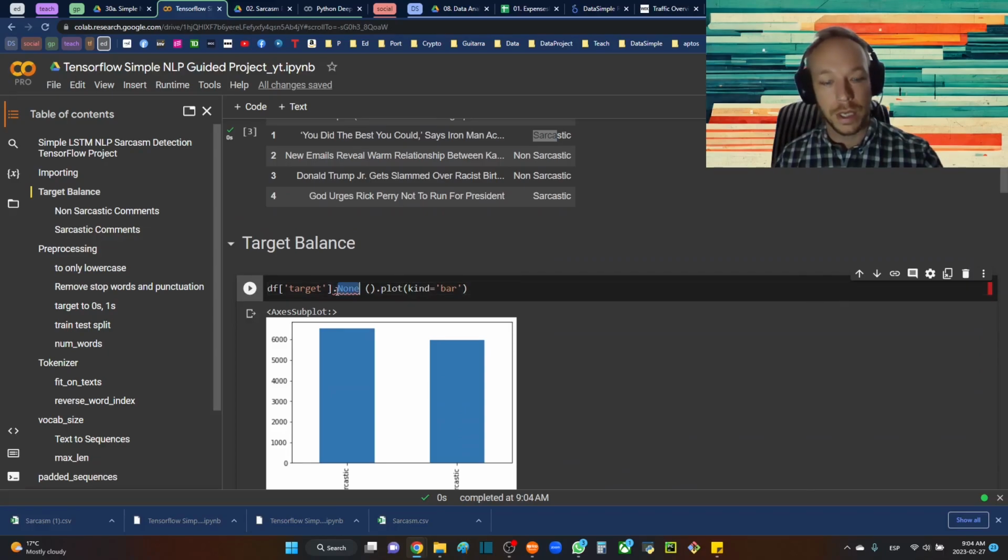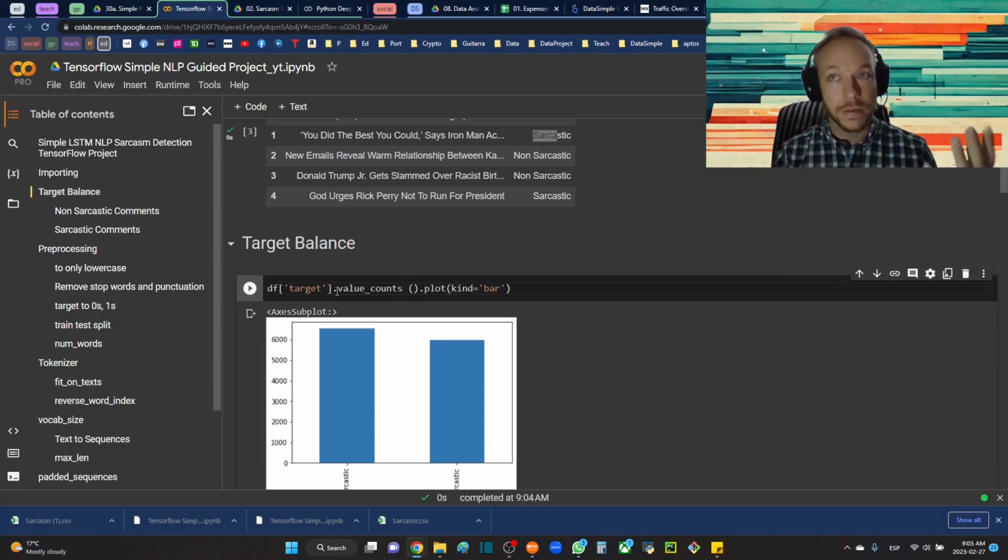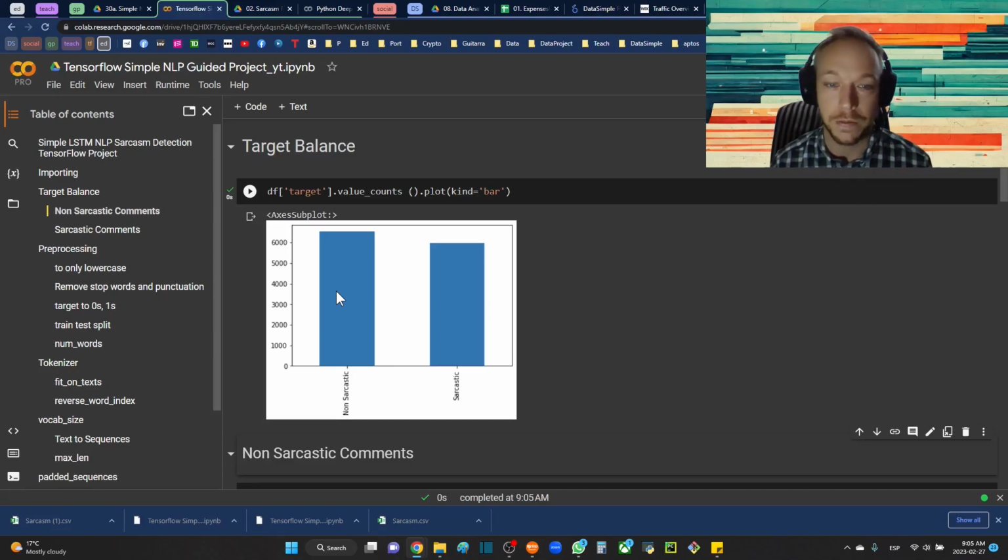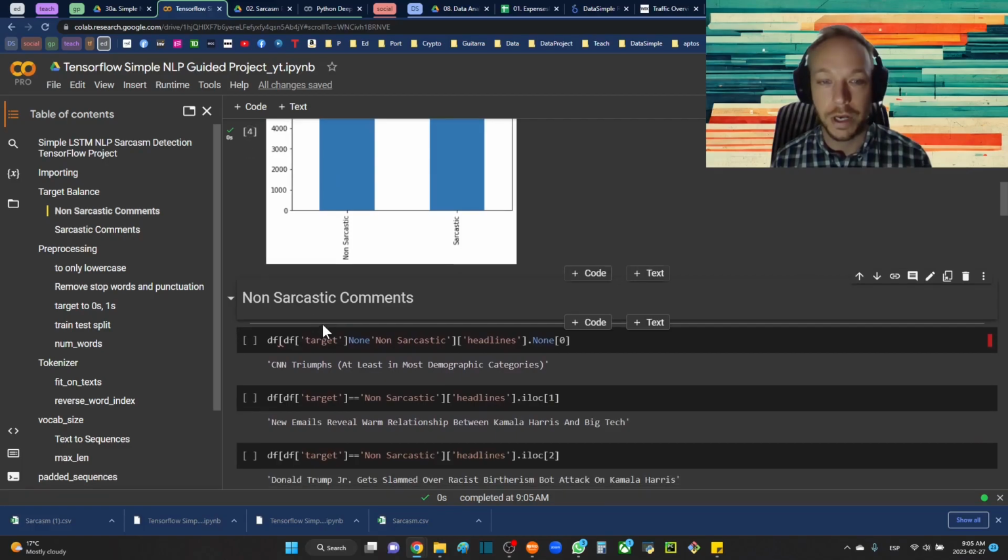A really important thing, especially with deep learning, but always important in data science, in predictions of binary classifications or any classification prediction, is that you want to make sure you have some sort of balance, or at least you understand the balance, and understand where you might be suffering or why you might have a hard time predicting classes. We can see here we have a roughly even balance. It's not perfect, but it's close enough. We really want to get as close as we can, especially with deep learning, to a balanced data set. If it was off balance, we would do things to balance it out in certain ways.